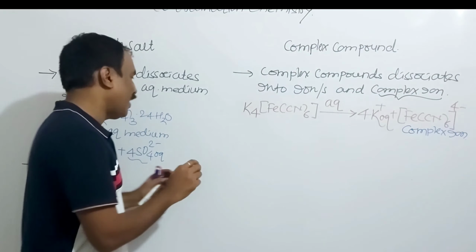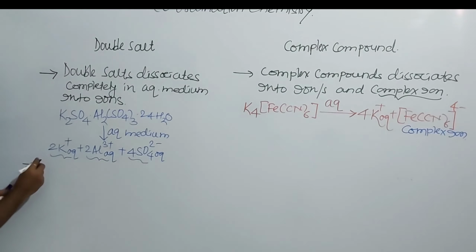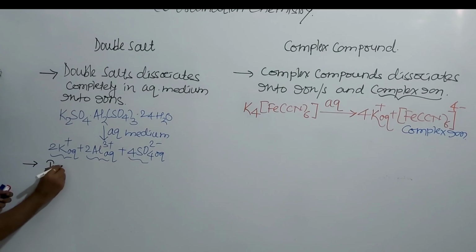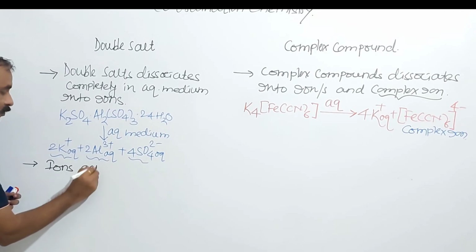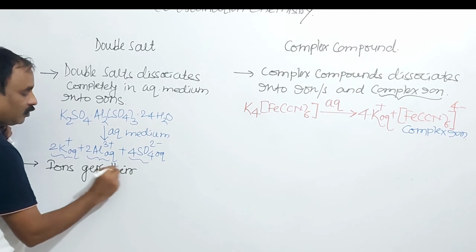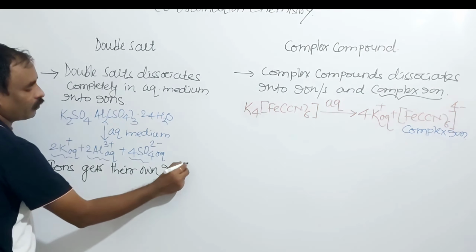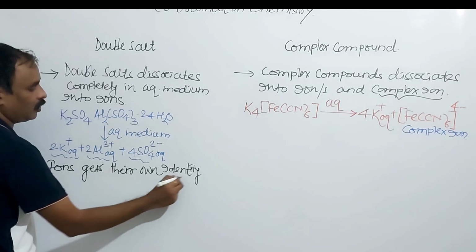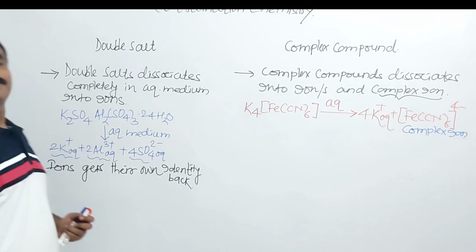So here the ions get their own identity back, and there is retention of identity.